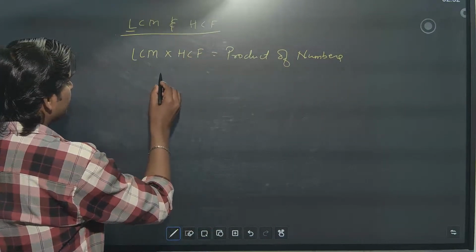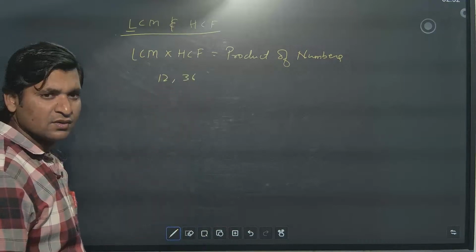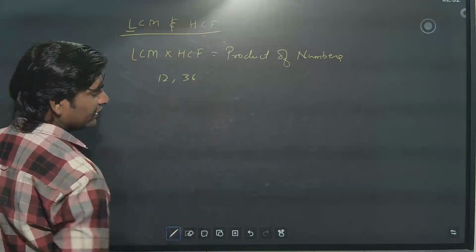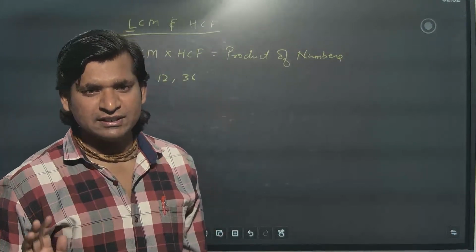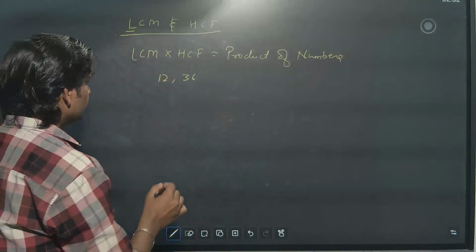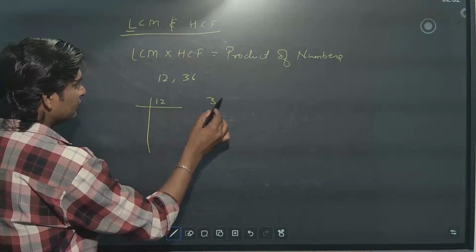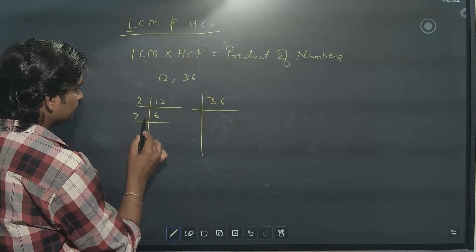For example, I took 12 and 36. So we have to find and verify. First we have to find the LCM and HCF and verify the relationship. So first do prime factorization. First step is this only. First step you have to find the prime factorization.